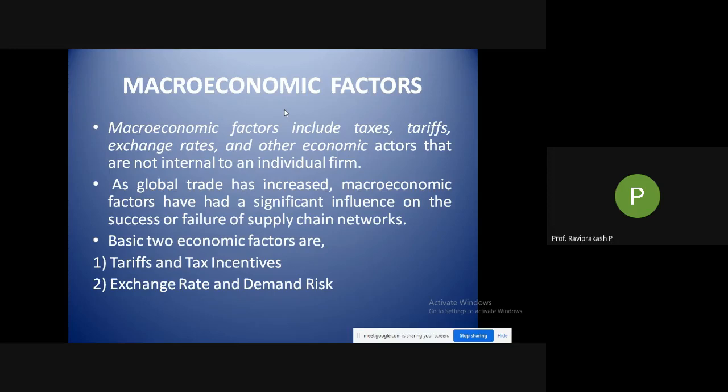You might have heard the term SEZ, that is Special Economic Zones. Even in Belgaum, we have one, that is ACUS. So, what is a Special Economic Zone? If these special economic zones buy something, there will be no taxes on it. The base price of that product, or a component used in a special economic zone, is tax free from the Indian government.